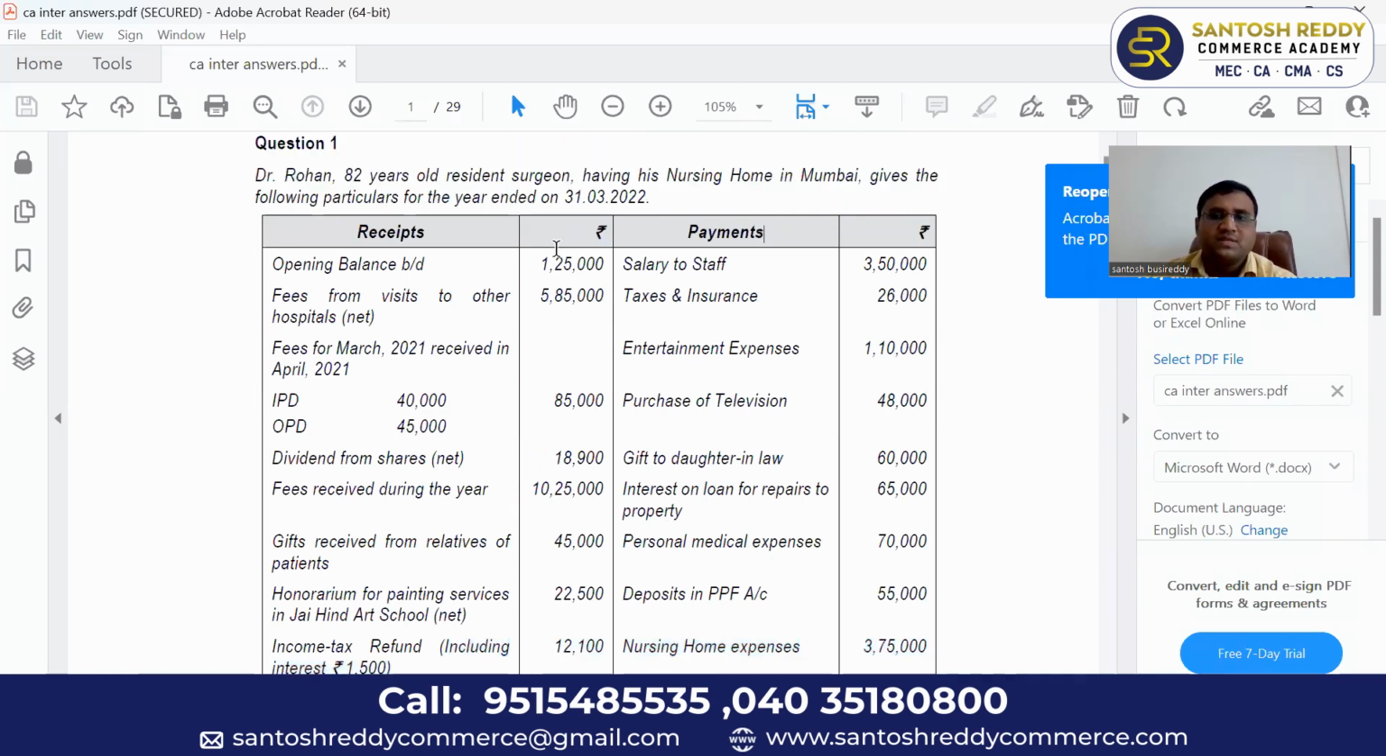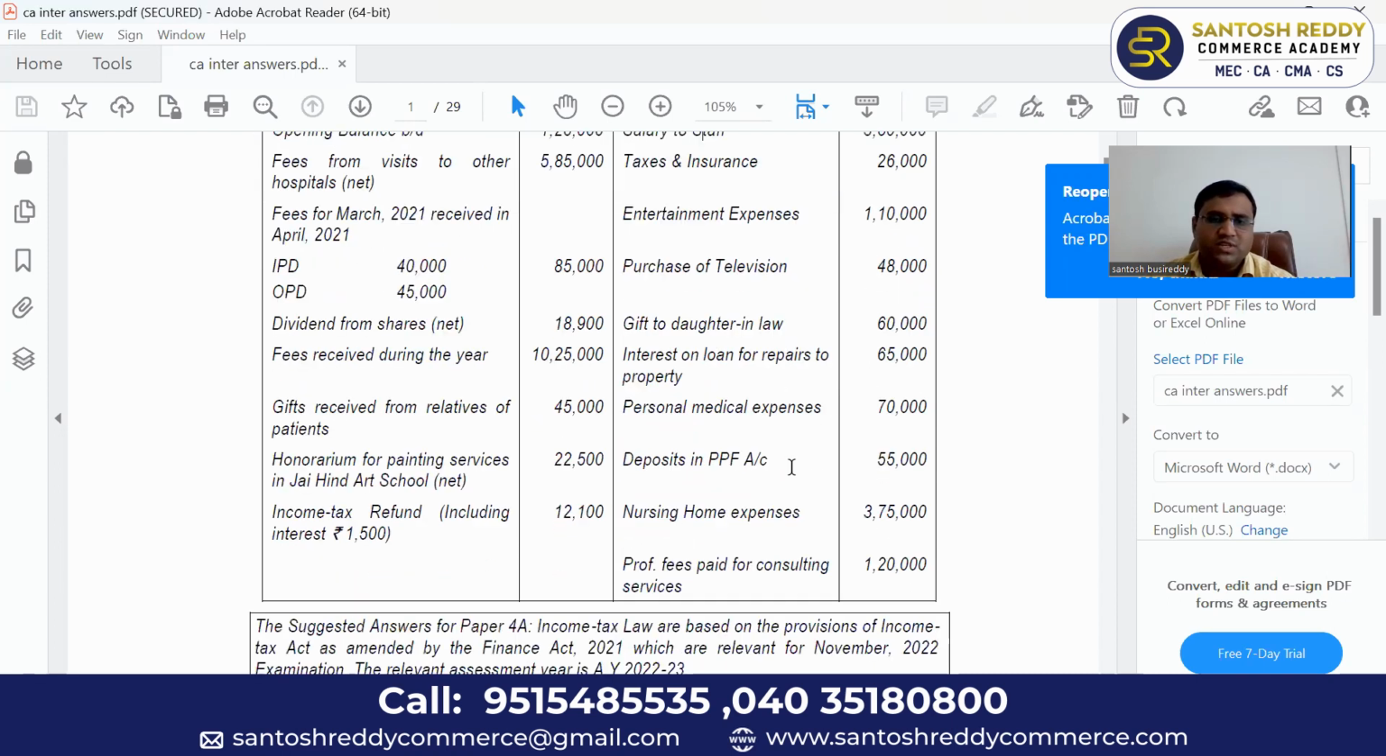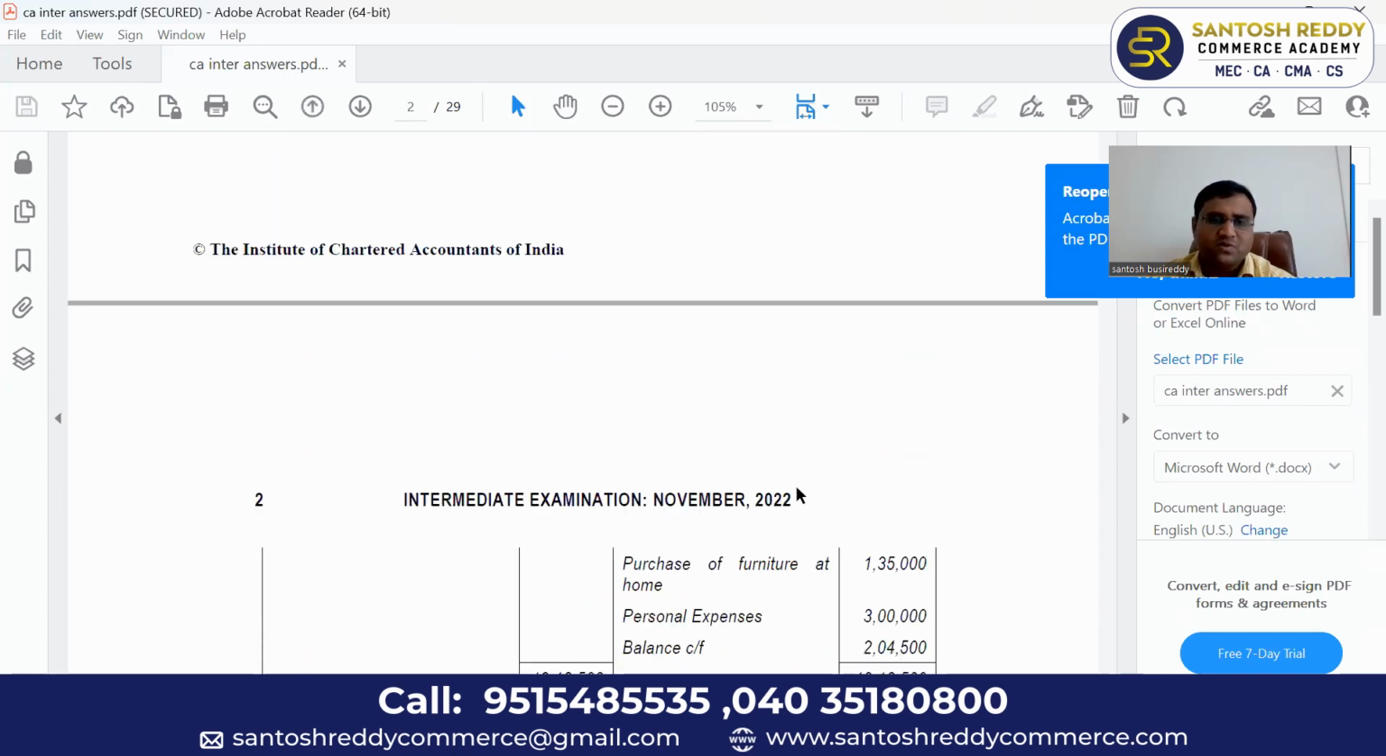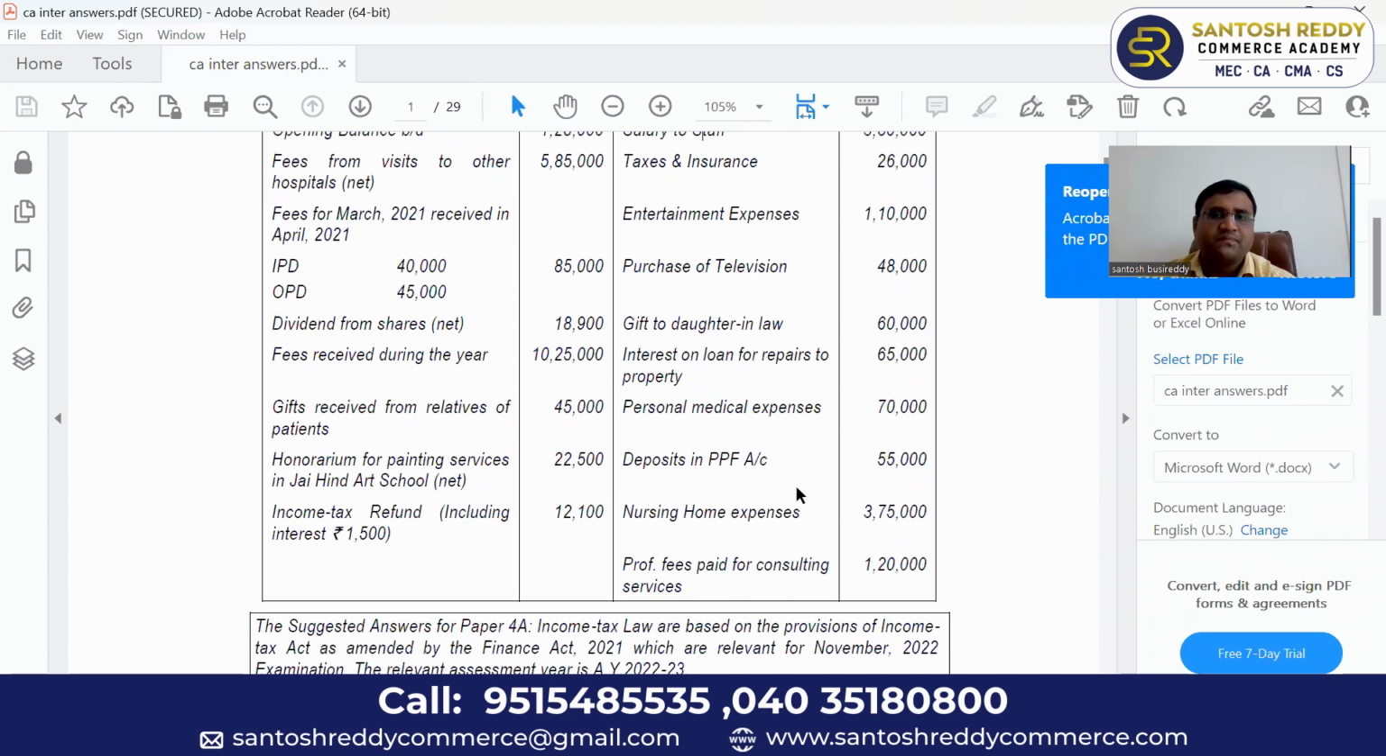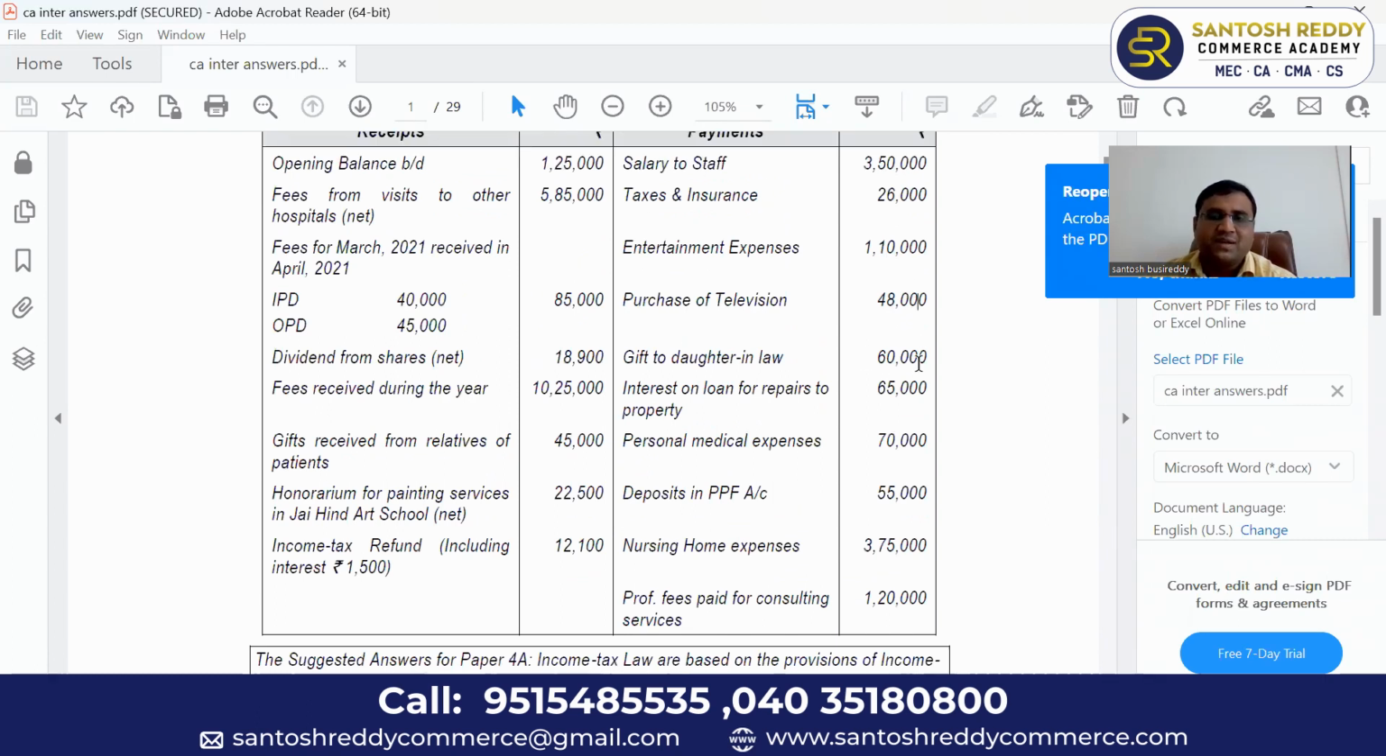Coming to payments, salaries to staff. That is normal salary expenditure we can allow as business income. Taxes and insurance, you can allow as business income. Entertainment expenses, you can assume that this entertainment expense is a part of business. We will see if any note is given in the other information. Okay, we'll come to other information. Purchase of television. For house or hospital, we have to think from the other information.